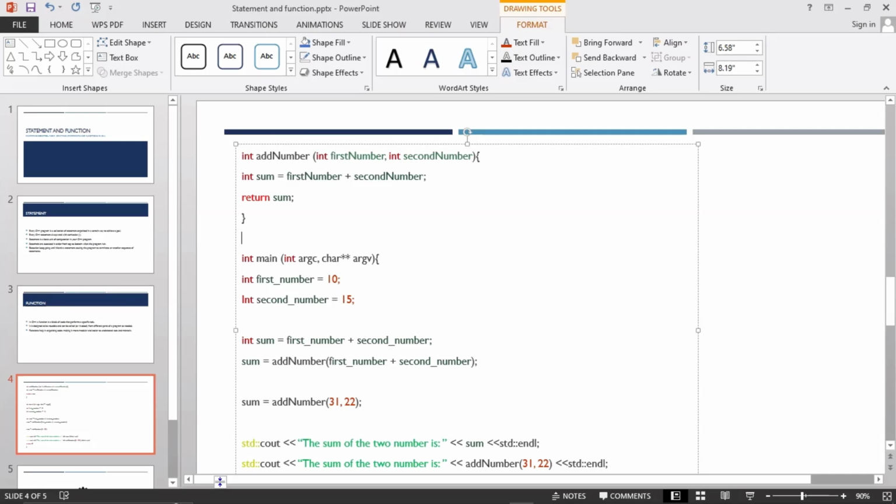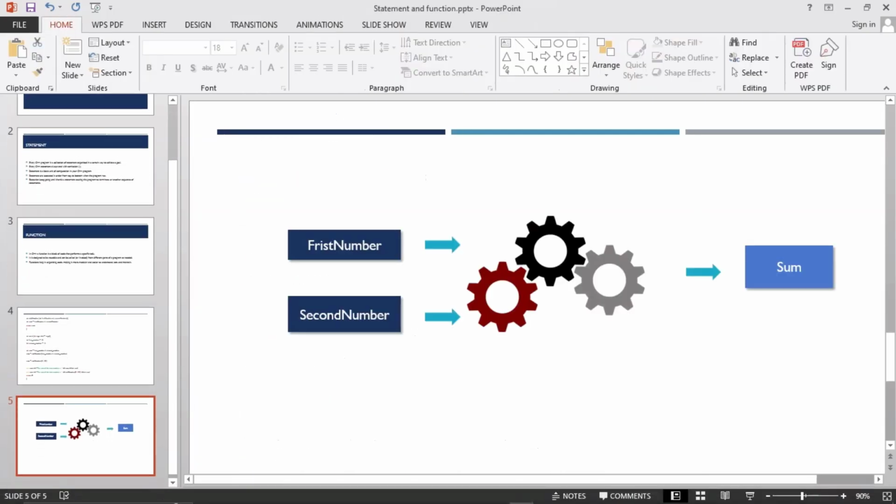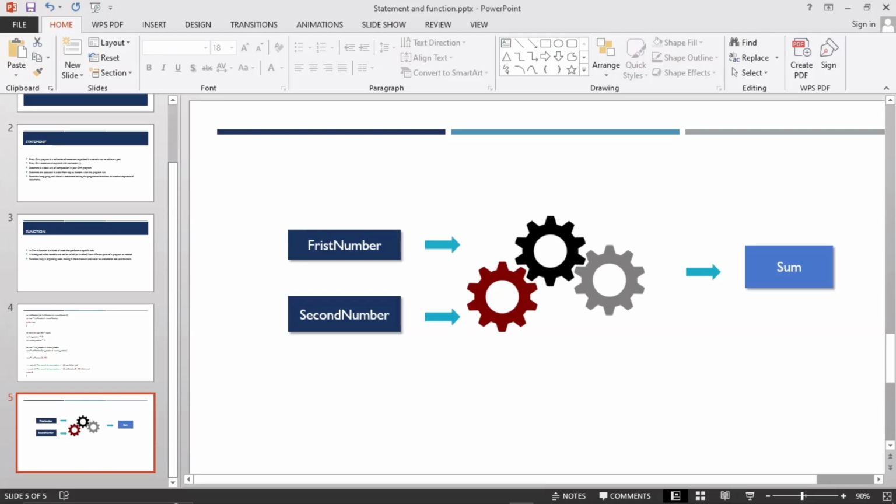This particular one I highlighted here is called a function. A function usually has a return type. Let me create something for that. I'm coming.